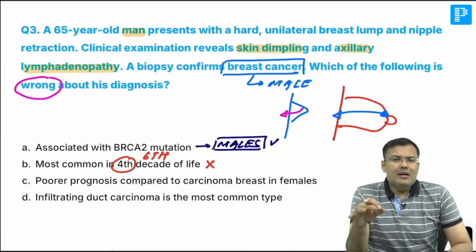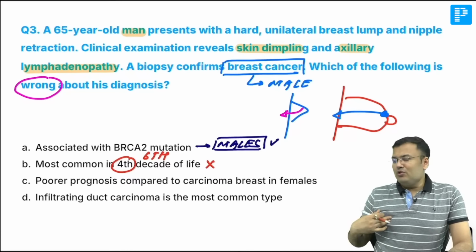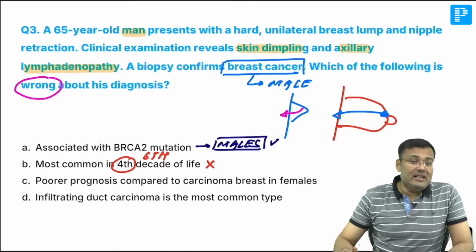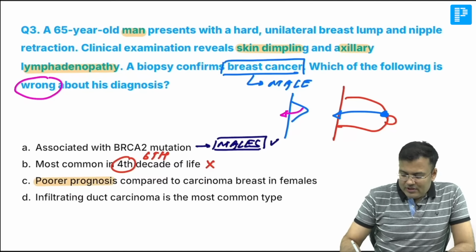So relatively, males are going to present late and there is poor prognosis. Why? Because no male will ever think that he will get breast cancer. A male can imagine that he might be having HIV, but he will not imagine that he will have breast cancer. And if the patient is going to notice breast cancer, what? There is delay in presentation. So relatively the prognosis is poor.